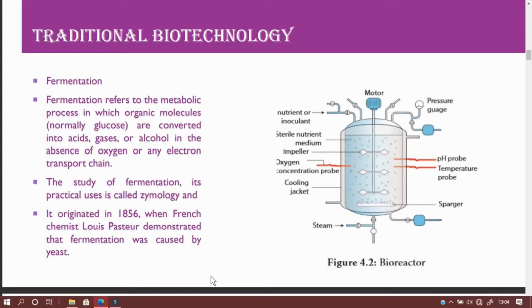What are the procedures that are involved in the fermentation? First, depending upon the type of product, what we need to get, the bioreactor must be selected of appropriate size with appropriate utilization. Then a suitable substrate or liquid medium is added at a specific temperature and pH, and then it is diluted.